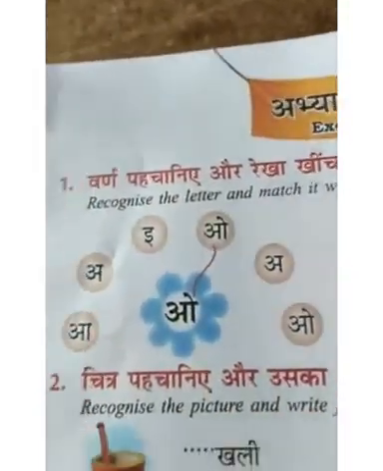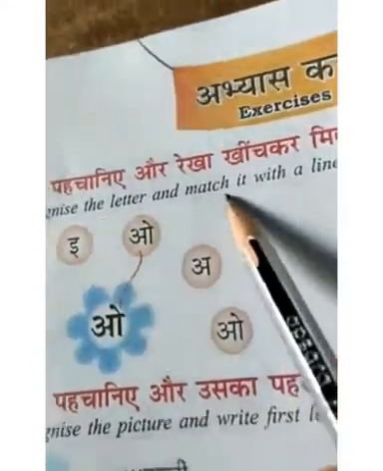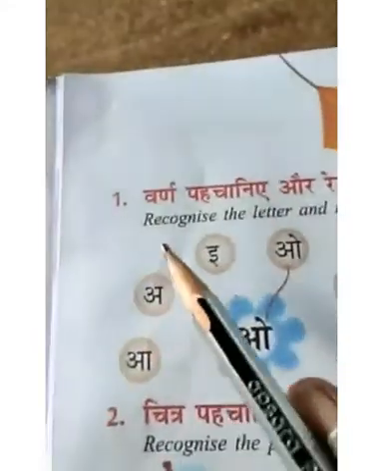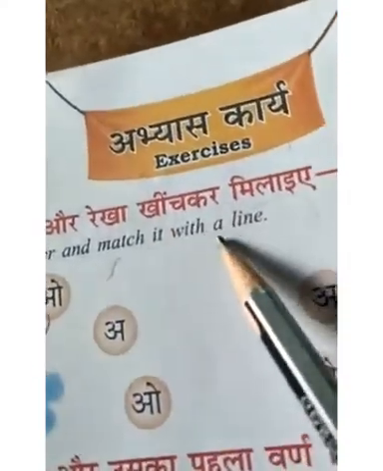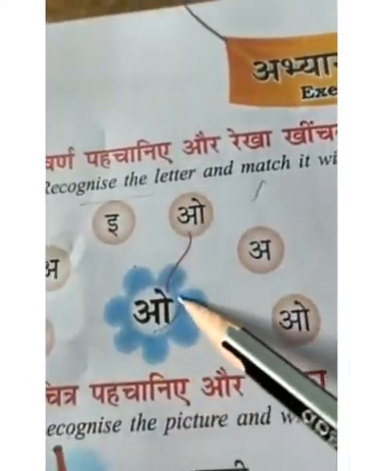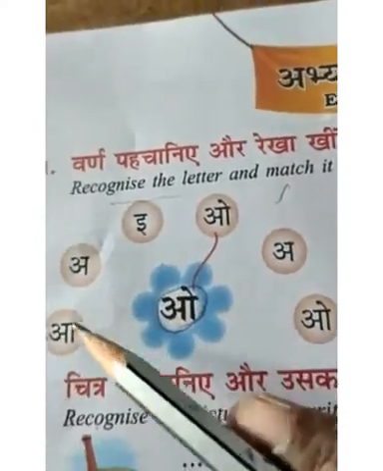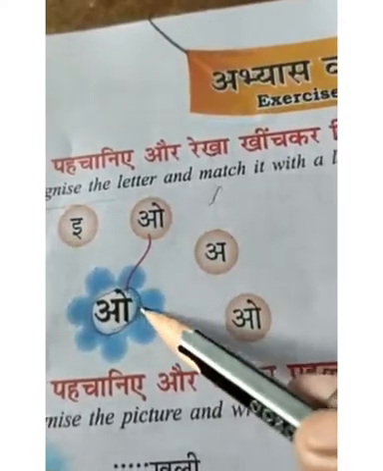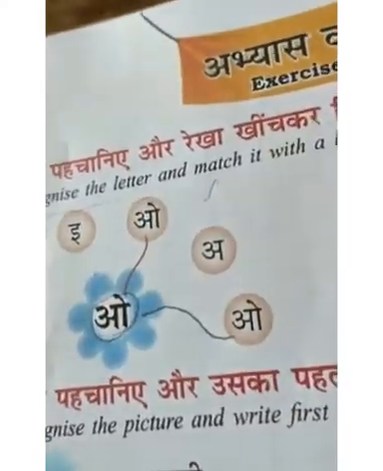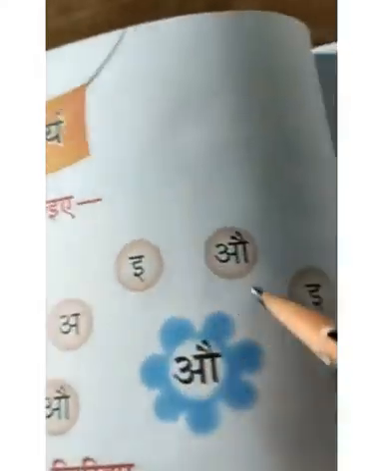Practice work, exercise. Recognize the letter and match it with a line. Means recognize the letter and match it with a line. O. What is this? O. Where is it here? O. This one is there. Okay. But what about another one? As this is. Okay. Now same like that.